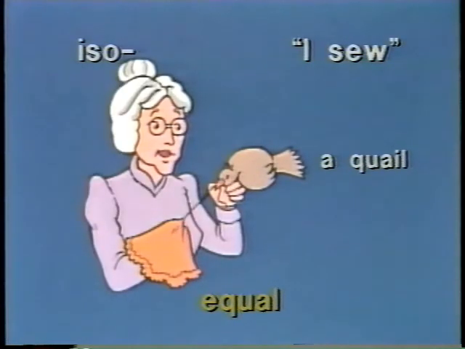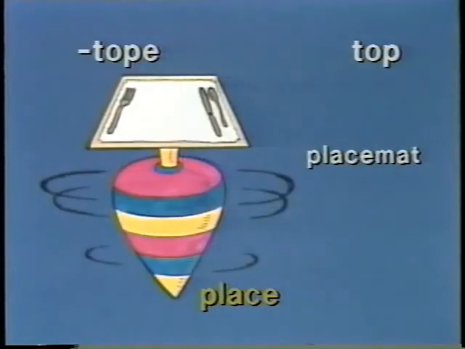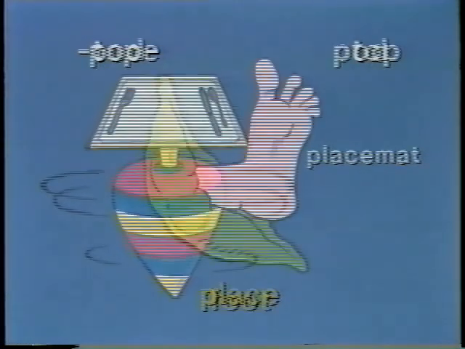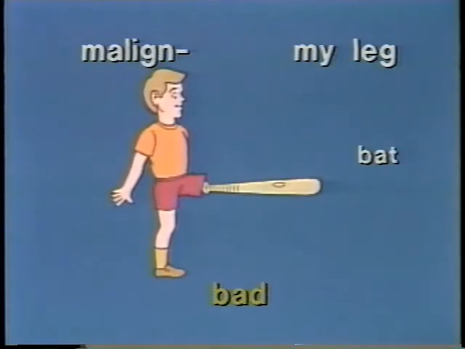Iso, a quail, equal. Tarso, tar, triangle, ankle. Taupe, top, placemat, place. Pod, pod, foot.